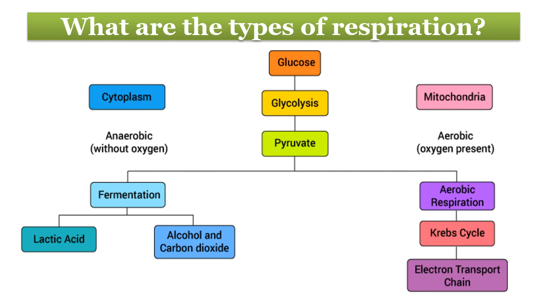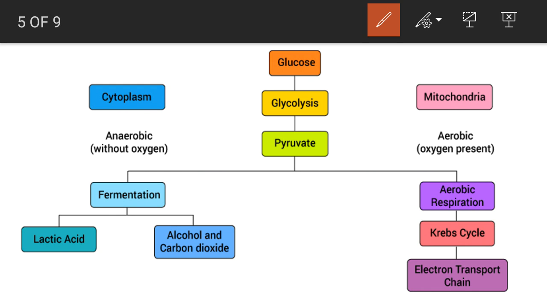Now, there are actually two types of respiration. One is in which there is no need of oxygen, and in the other there is a need of oxygen. If you look at this diagram, just briefly, glucose is the complex organic substance. Just take an example, glucose is the simplest carbohydrate material, but let's say the process starts from the carbohydrate material. Glucose undergoes the process of glycolysis. Glycolysis means breakdown of glucose, and the final product of glycolysis is pyruvate.